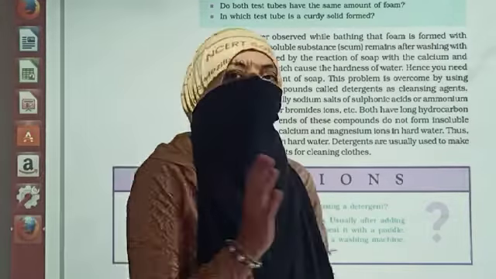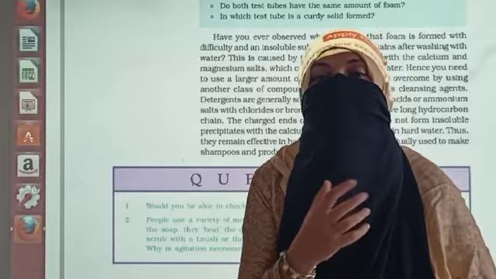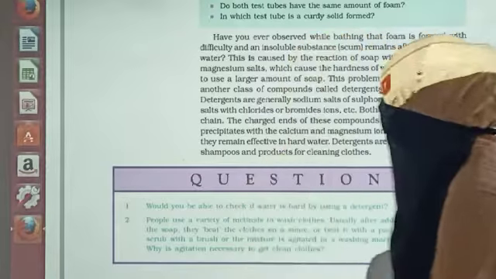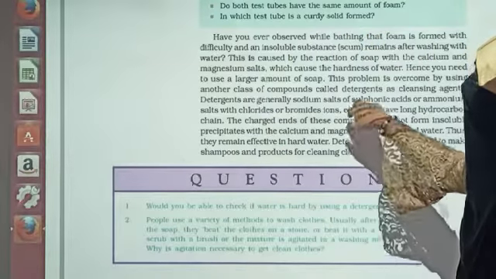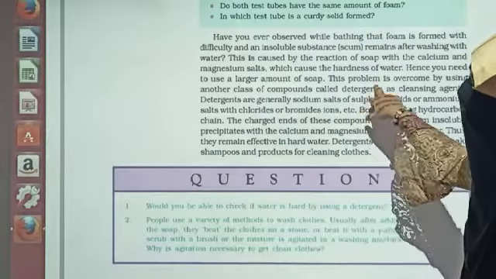Do we use detergent for bathing and washing hair? No, we don't use detergent because the chemicals in it are very harmful for our skin and hair. Resultant, what are we using? We are using different shampoos and different soaps for our body. So dear student, whenever there is hard water, we have to use the detergent which has long chain hydrocarbons, including the ammonium and sulfate particles.